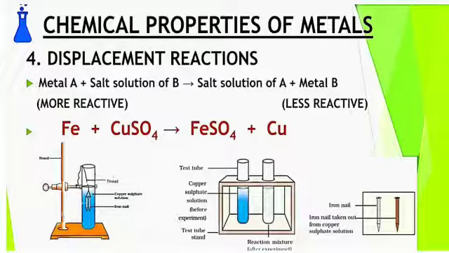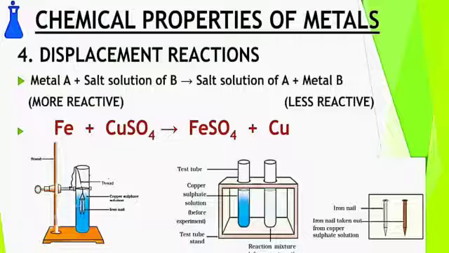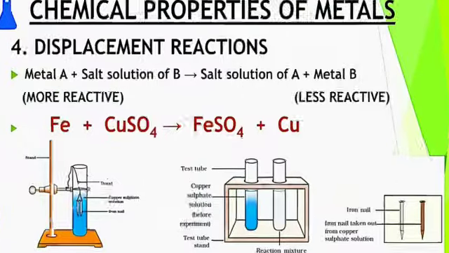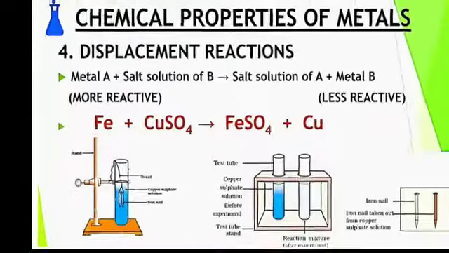In this reaction, suppose metal A reacts with salt solution B, and the products formed will be a salt solution of A and metal B. So here a more reactive metal always replaces a less reactive metal. For example, iron reacts with copper sulfate solution. Now it will form iron sulfate. Here iron is more reactive than copper. That's why iron replaces copper from copper sulfate, and it will form ferrous sulfate and copper.